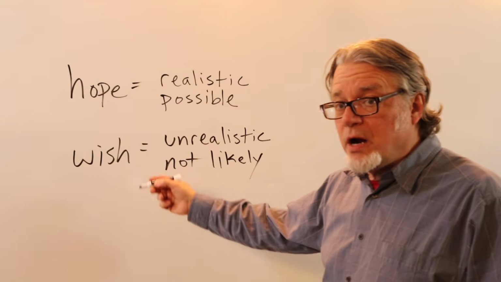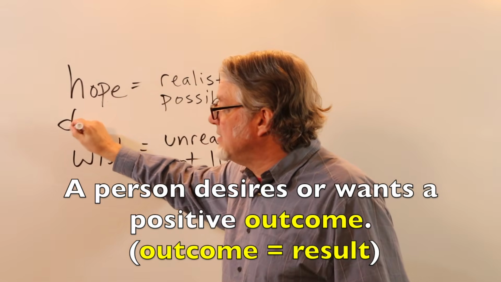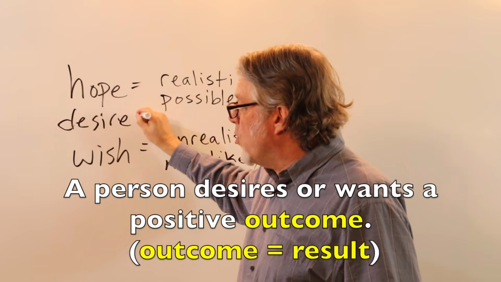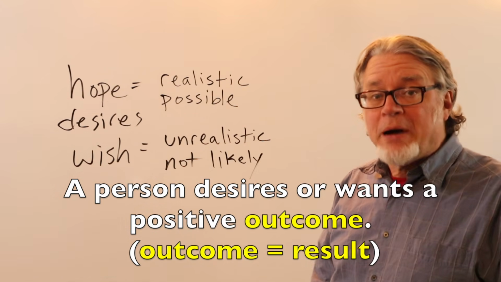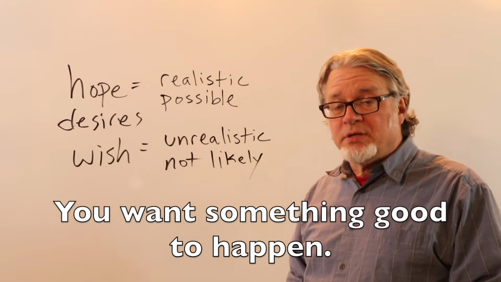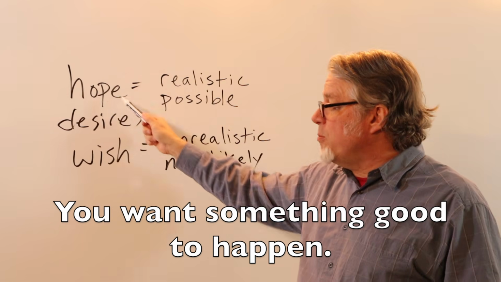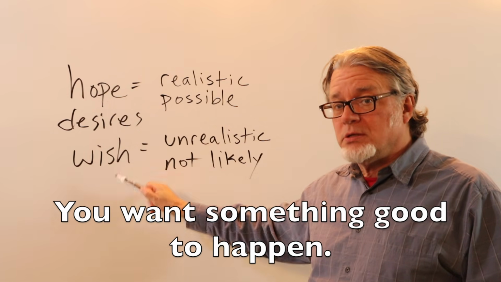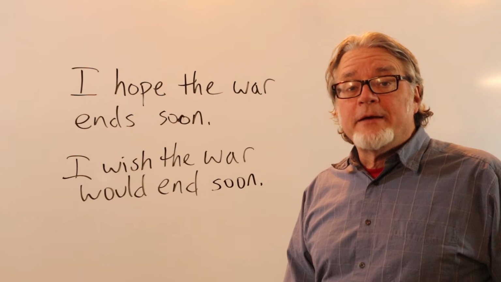Both of these words are used when a person desires or wants a positive outcome. You want something good to happen when you're using hope or wish. Sometimes there's not that much of a difference.